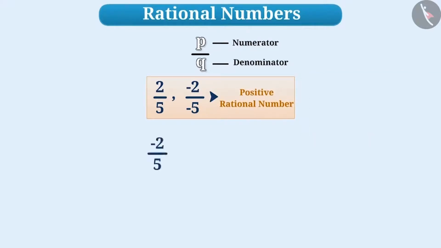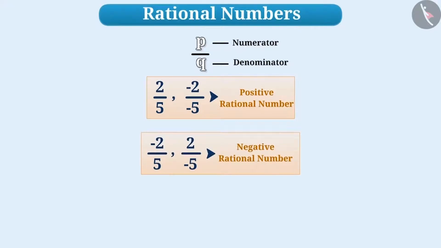If the numerator of any rational number is negative integer and the denominator is positive, or the numerator of any rational number is positive and the denominator is negative, then it is called negative rational number. In brief, we can say that if any of the numerator or the denominator is negative integer, then such a number is called a negative rational number. In any rational number p/q, can the value of q be 0? Think for a while.